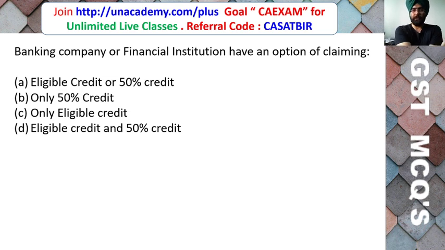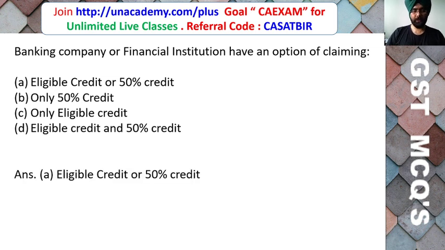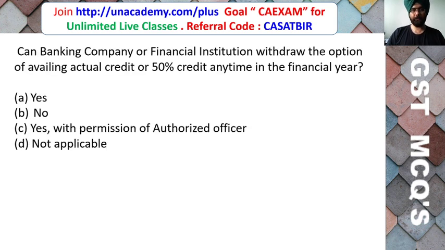Banking company or financial institution have an option of claiming eligible credit or 50% of the credit, only eligible credit, or 50% credit. Friends, the correct answer is A, that is eligible credit or 50% credit can be claimed by a banking company.